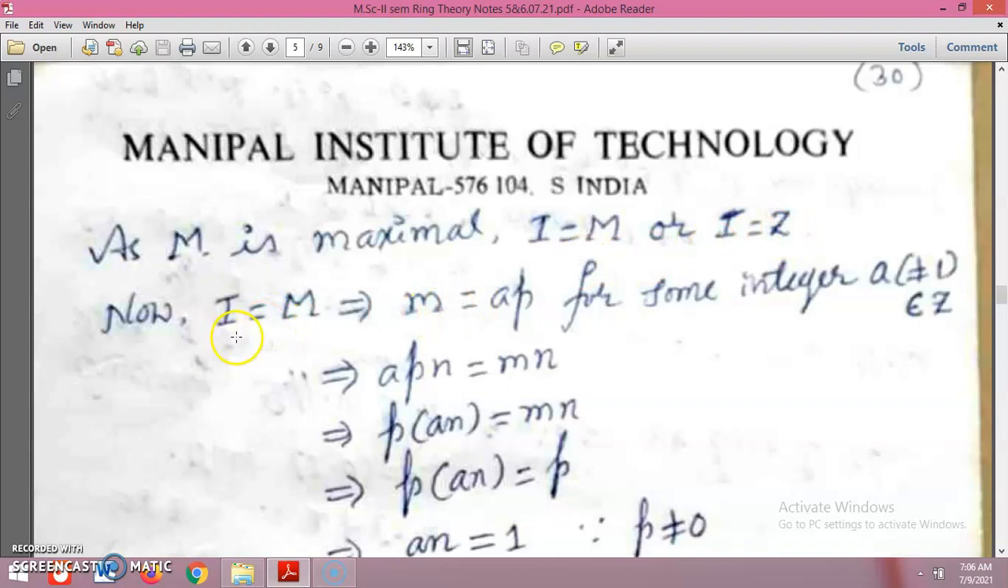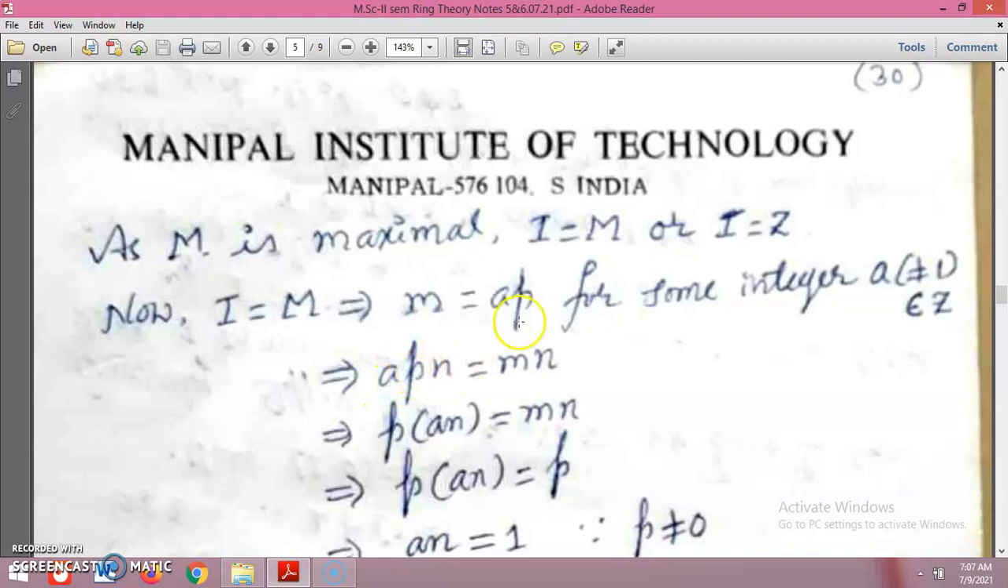Now you can take I equal to M. Since this ideal is maximal, it can be expressed as M equal to aP for some integer a, a non-unit integer. So then obviously this M can be taken as Pn.